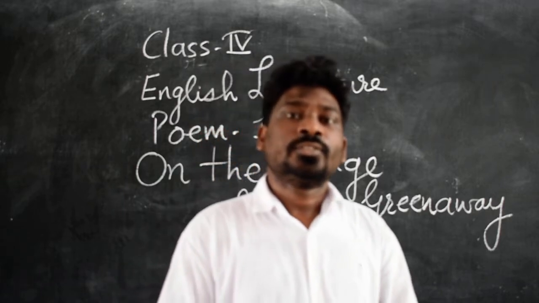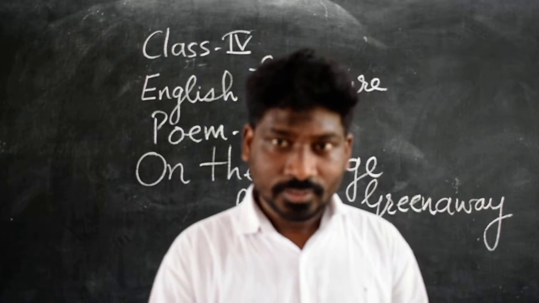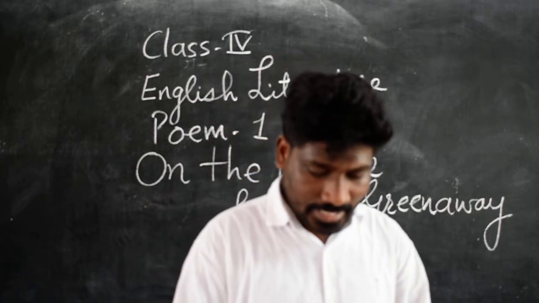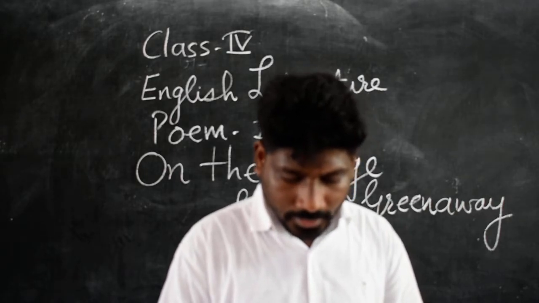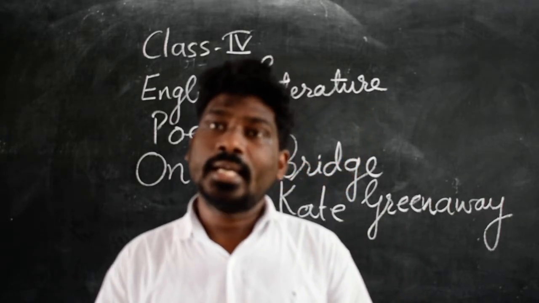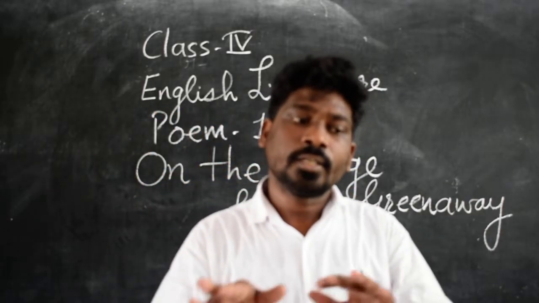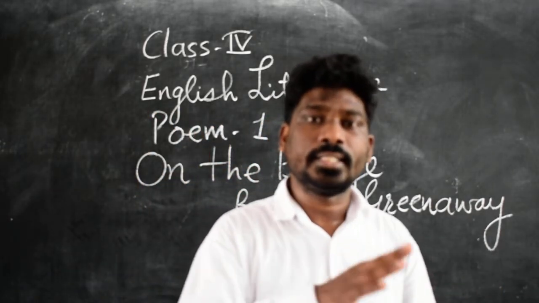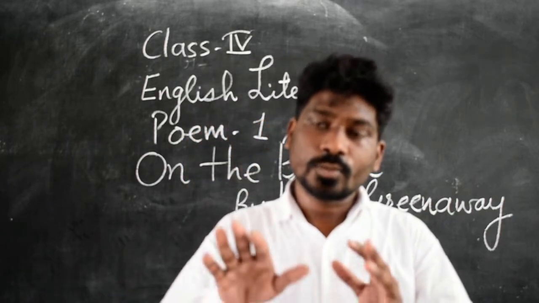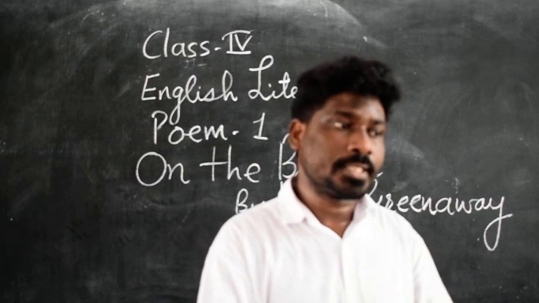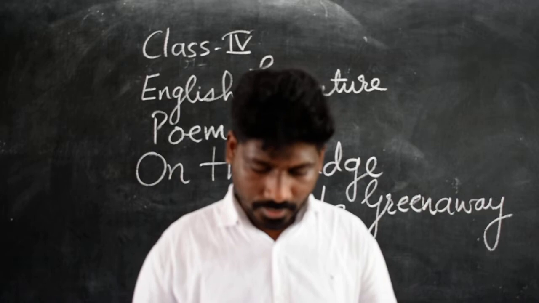The second line of the last stanza says, and when tomorrow comes, you see, it may be in the great wide sea. As you know, there was water flowing under the bridge on which she was standing, and she imagines that this water will go and merge in the sea.